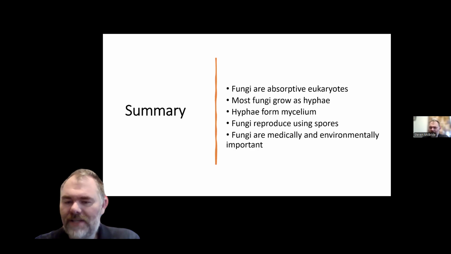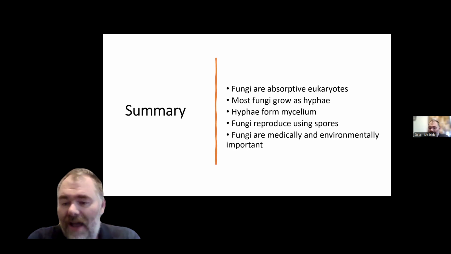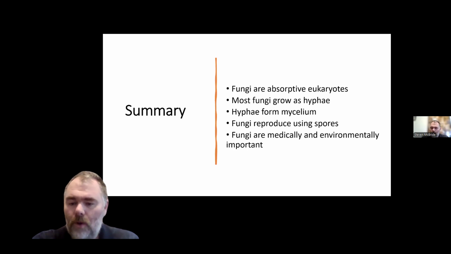Today, we introduced the major characteristics of fungi. We discussed how fungi are absorptive eukaryotes that commonly grow as branching filaments called hyphae. These hyphae form networks called mycelia that help fungi efficiently absorb nutrients from their environment. We also examined different fungal forms, including yeasts, molds, and dimorphic fungi. And we discussed how fungi reproduce using spores. Finally, we explored why fungi are environmentally and medically important organisms.